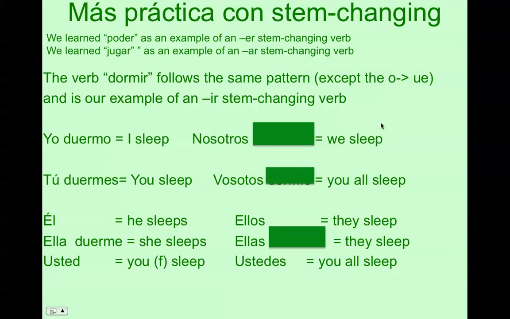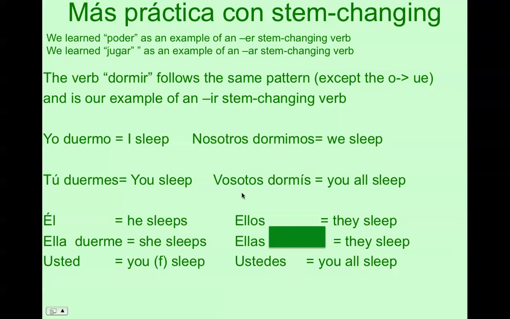So, to say we sleep, it's dormimos. There is an I here because there is an I here in dormir. Again, vosotros, dormís. It's an I because dormir is an IR verb, meaning that it ends in the letters IR.